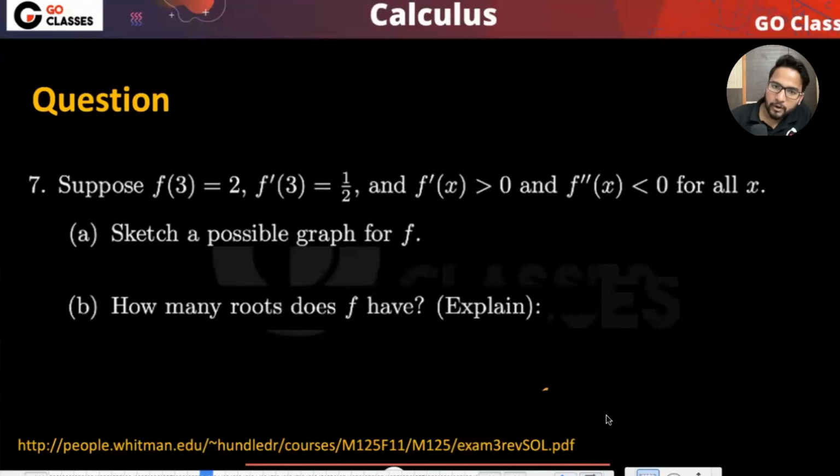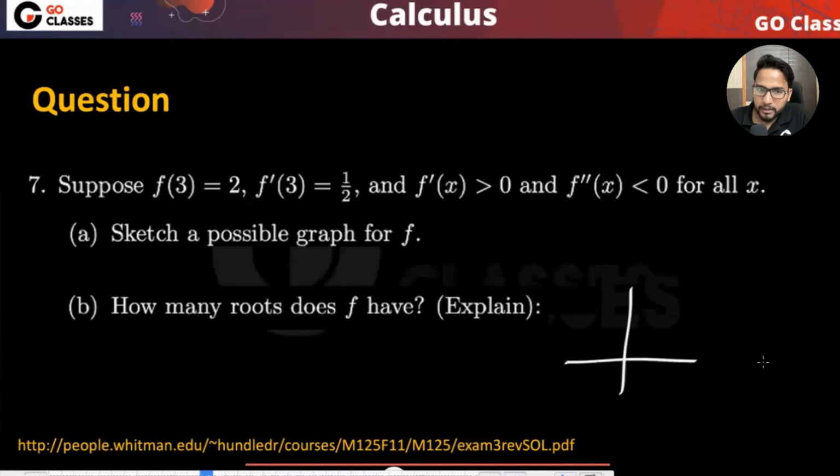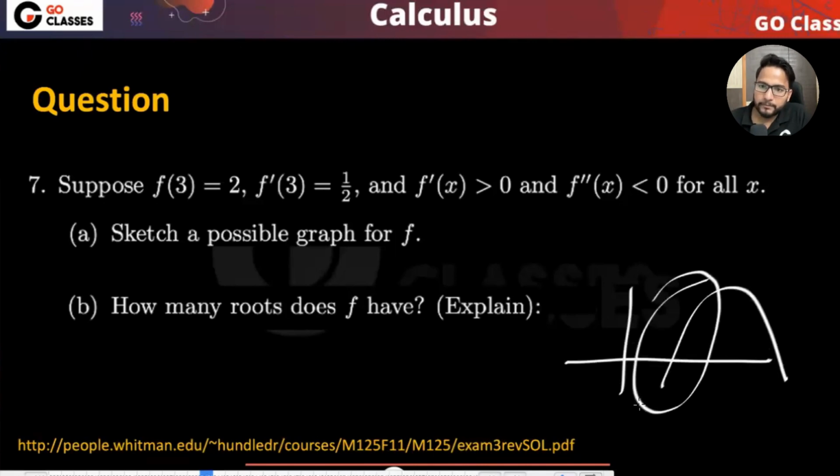If the function is concave down and always increasing, then they are talking about this particular area. How many roots does this f have? If the function is always increasing, then the other possibility does not exist. Then it can have at most one root.